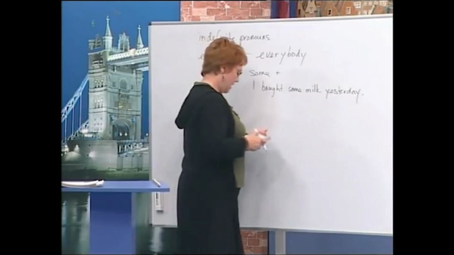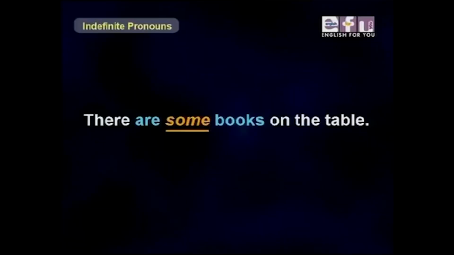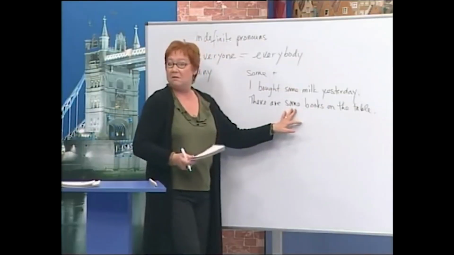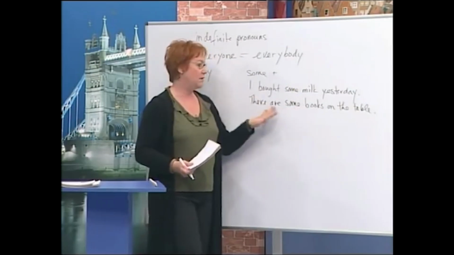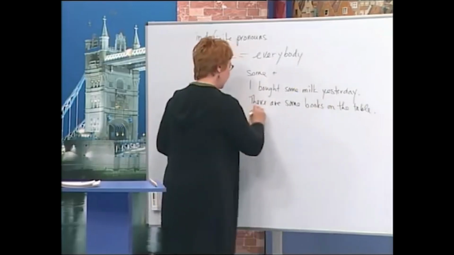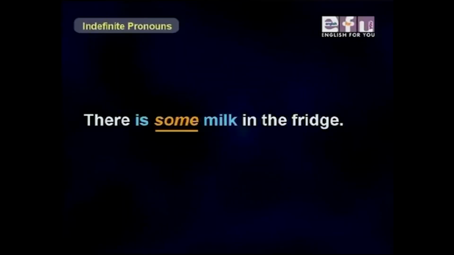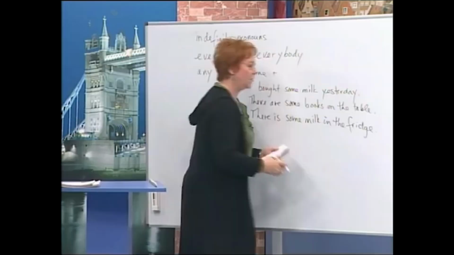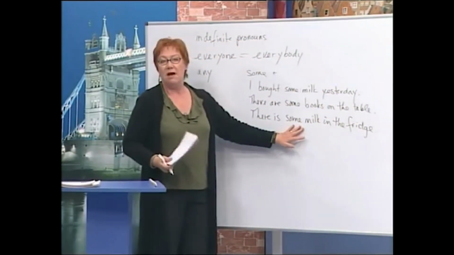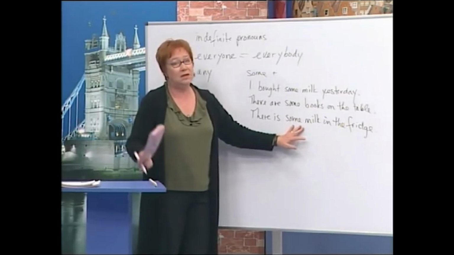Okay? Now, another example. There are some books on the table. How many books? We don't know, but we know there are some books on the table. And one more example. There is some milk in the fridge. Remember, this is short for refrigerator. How much? We don't know. One liter, two liters, this much?